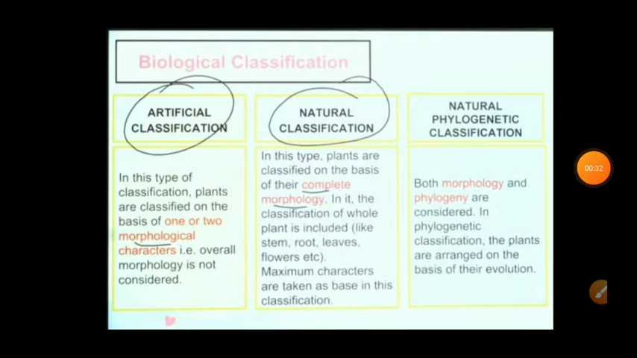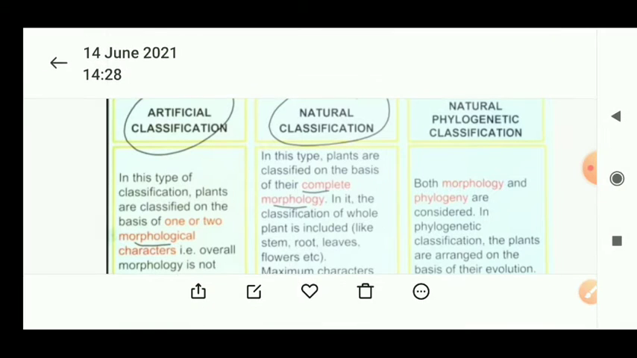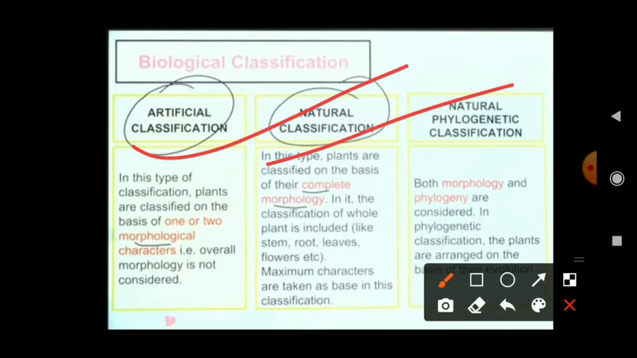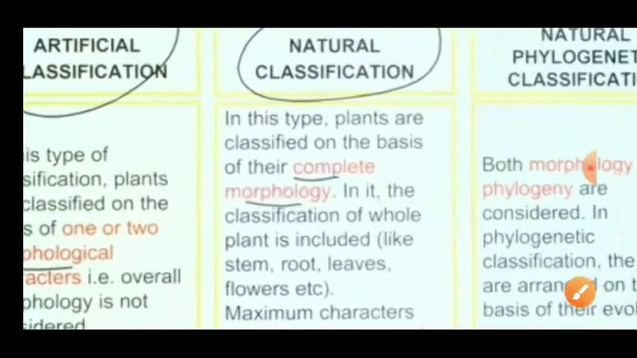Biological classification is based on three types. The first one is artificial classification, the second one is natural classification, and the third one is phylogenetic classification. Artificial, natural and phylogenetic classification. What are these? Let's see in depth.